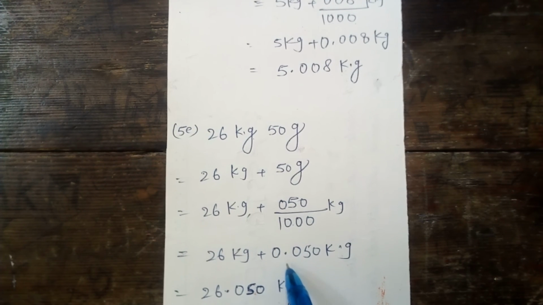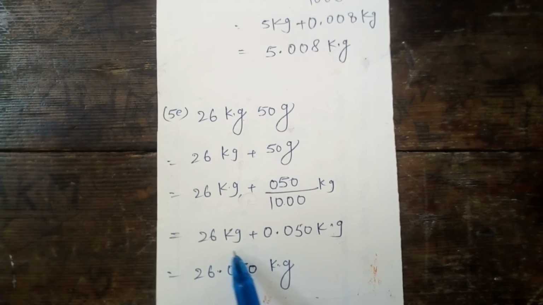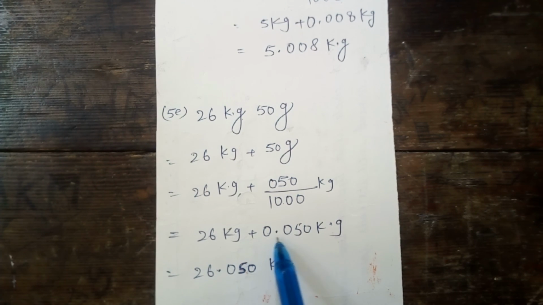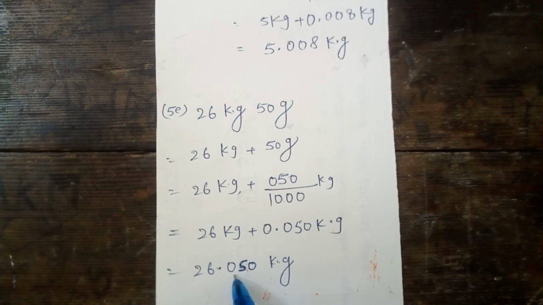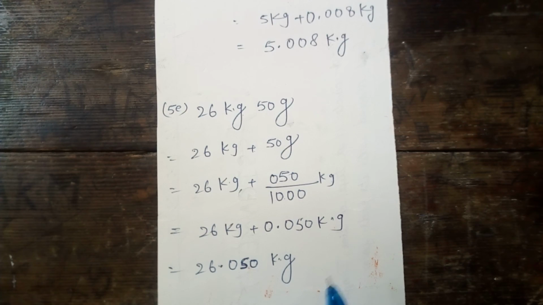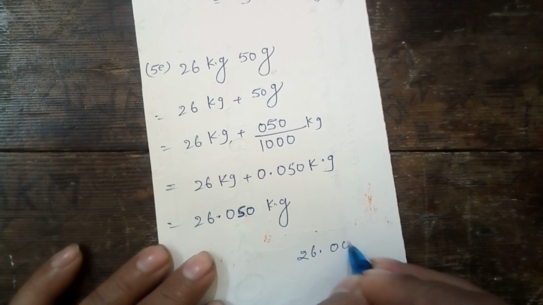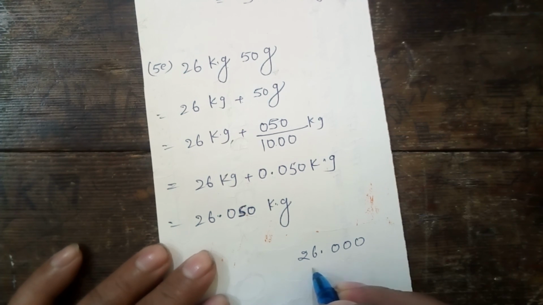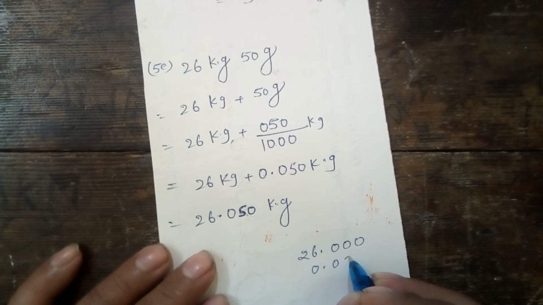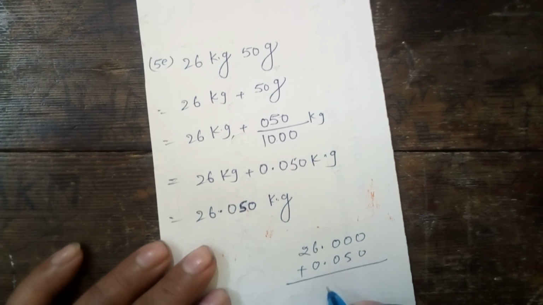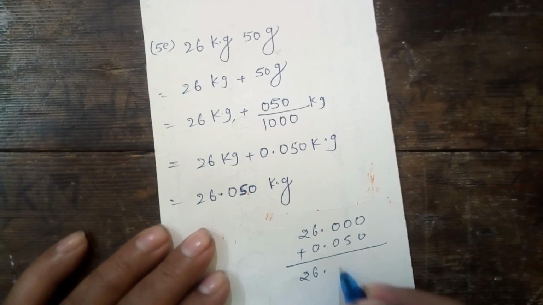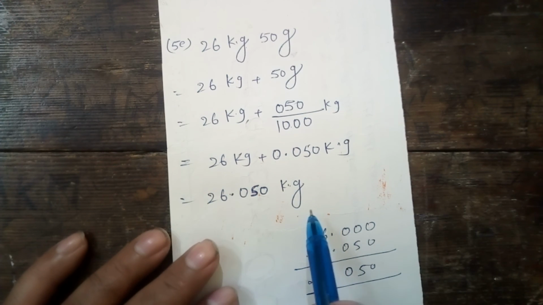So your answer will be 0.050 kg. After adding 26 kg plus 0.050 kg will be 26.050 kg. How? Look here, 26 kg we can write here 26.000 and this is 0.050 kg. After adding we will get 26.050 kg. This is your required answer.